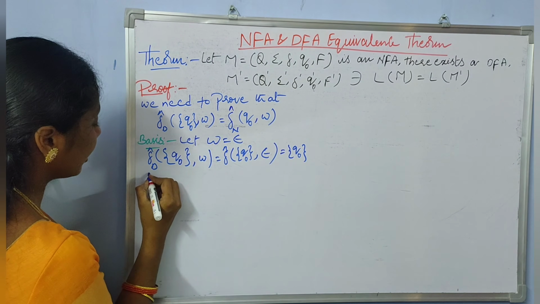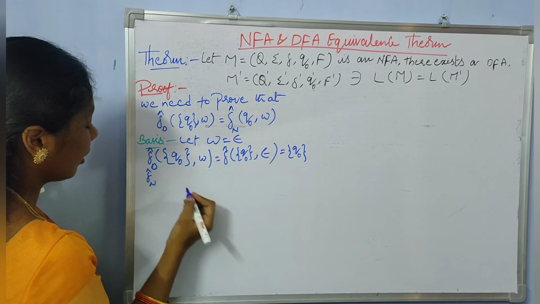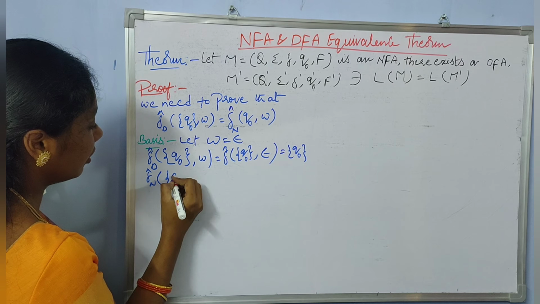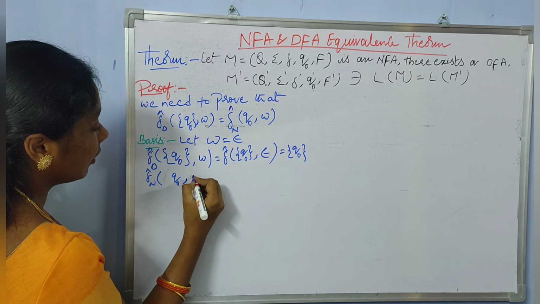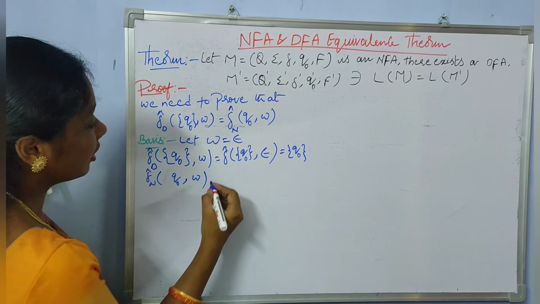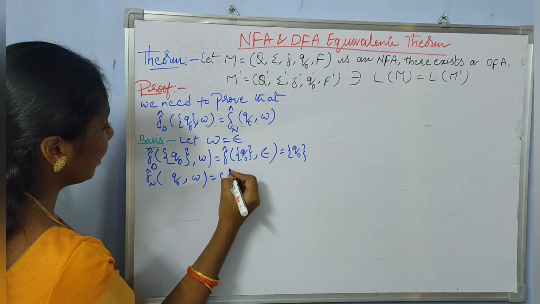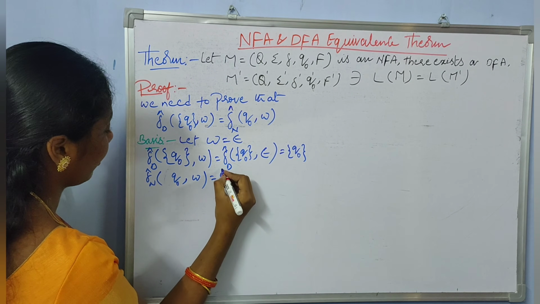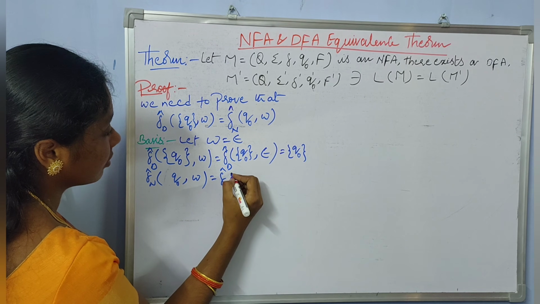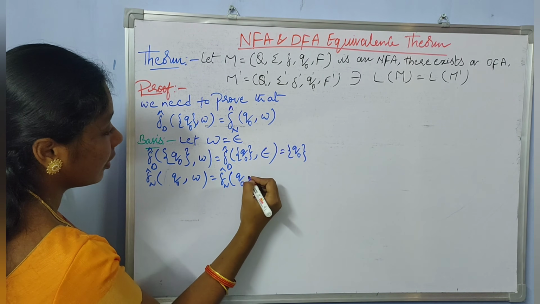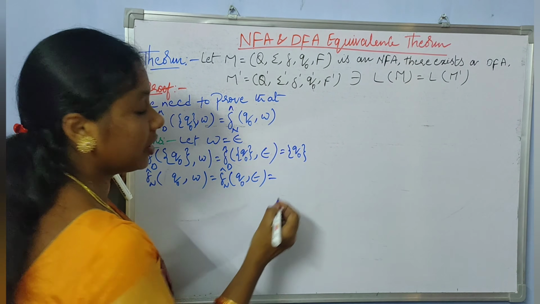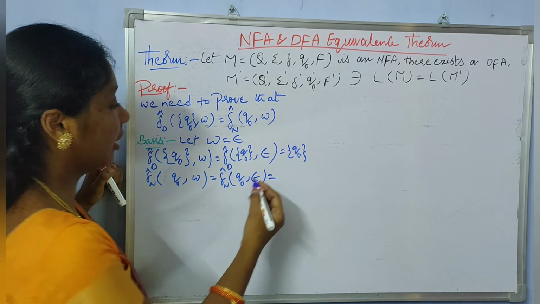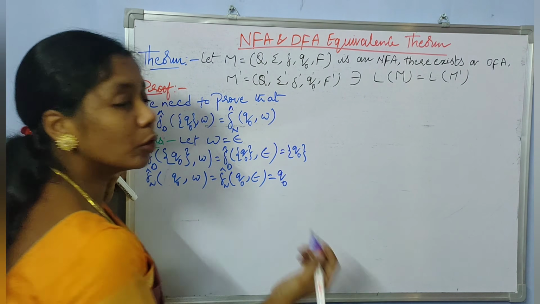Okay. Now let us consider the extended transition function of the NFA, starting from state Q0 by processing the string W. Here we have considered W as epsilon, right? So from the extended transition function of the NFA, it is nothing but Q0.